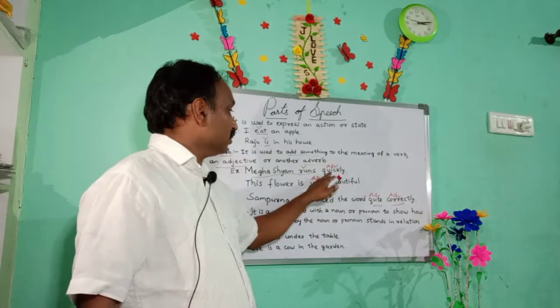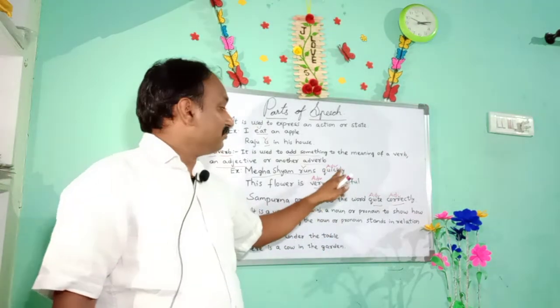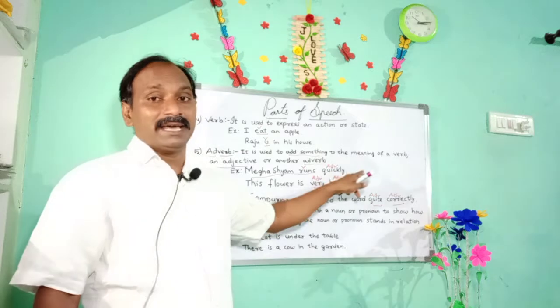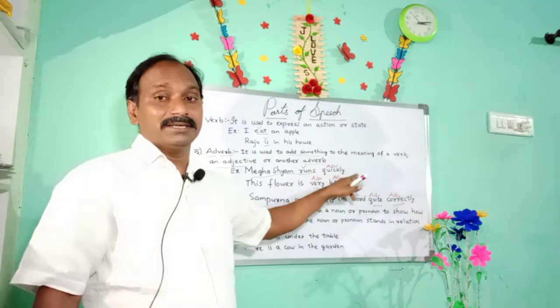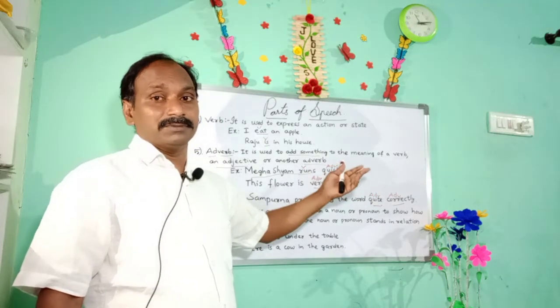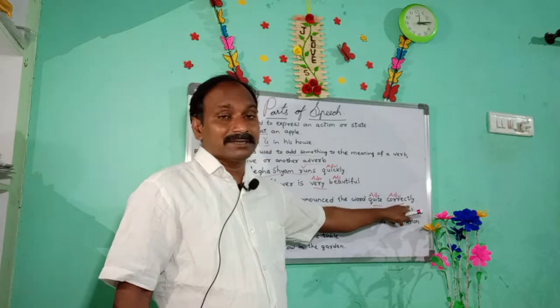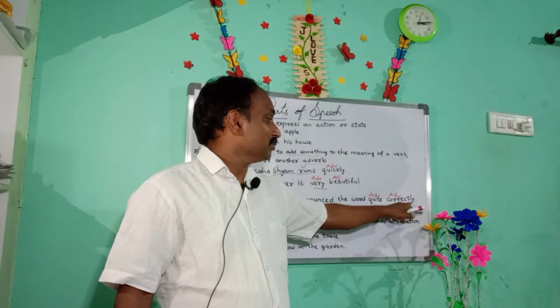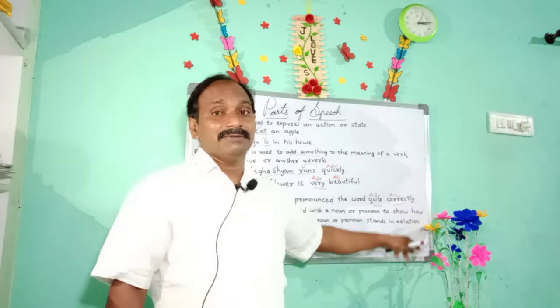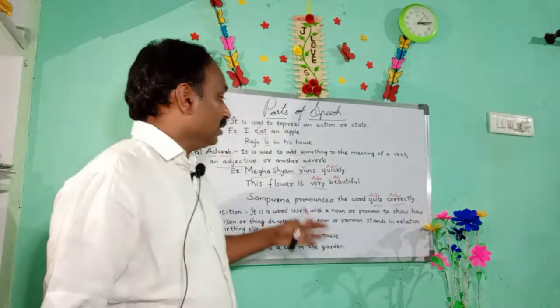Quick is one word, and after quick we added ly, and that has become an adverb. Correct is one word, and if we add ly to that word, it becomes an adverb.